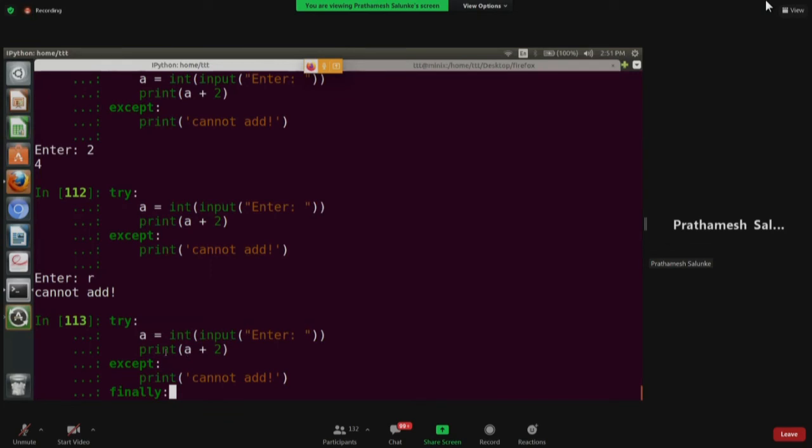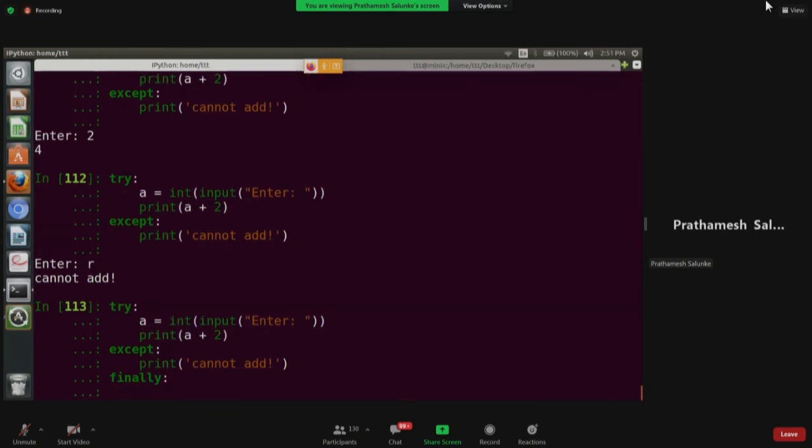You want things to close up. So even if there is an exception, you want some part of the code to be executed. And even if there is no exception, you want the code to be executed. So finally is the place where you write code that is executed irrespective of whether there is an exception or not.